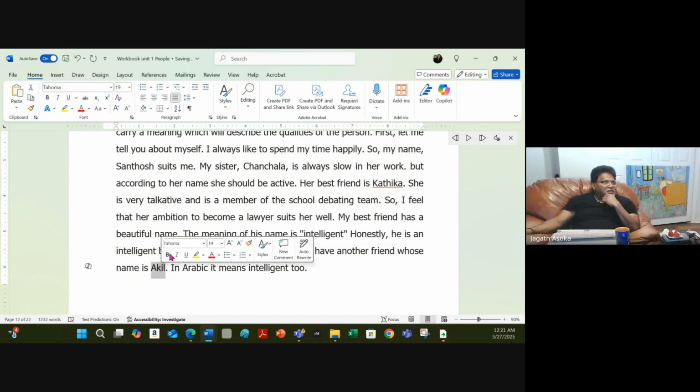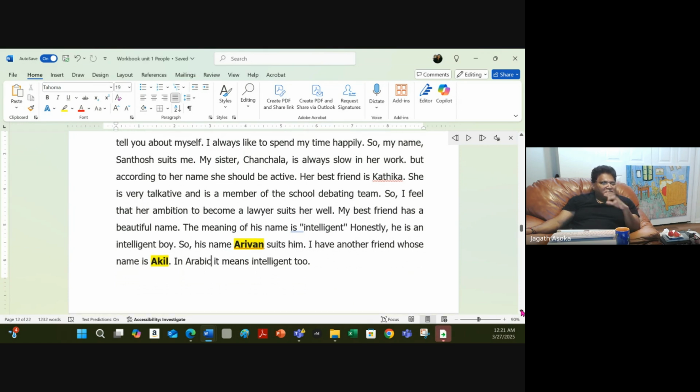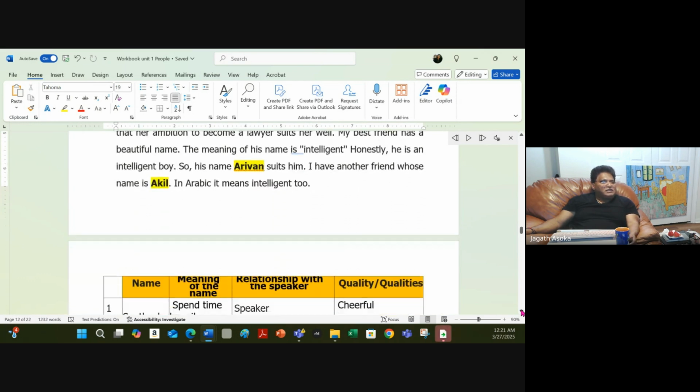Okay, just a comment. These names are totally new to me. There's no way I'm going to know the meaning of these words. Anyway, let's go. So, as I said, this is a listening exercise. You can ask the teacher if you did not get it. Read that again. Write down the names, their qualities, and things like that.